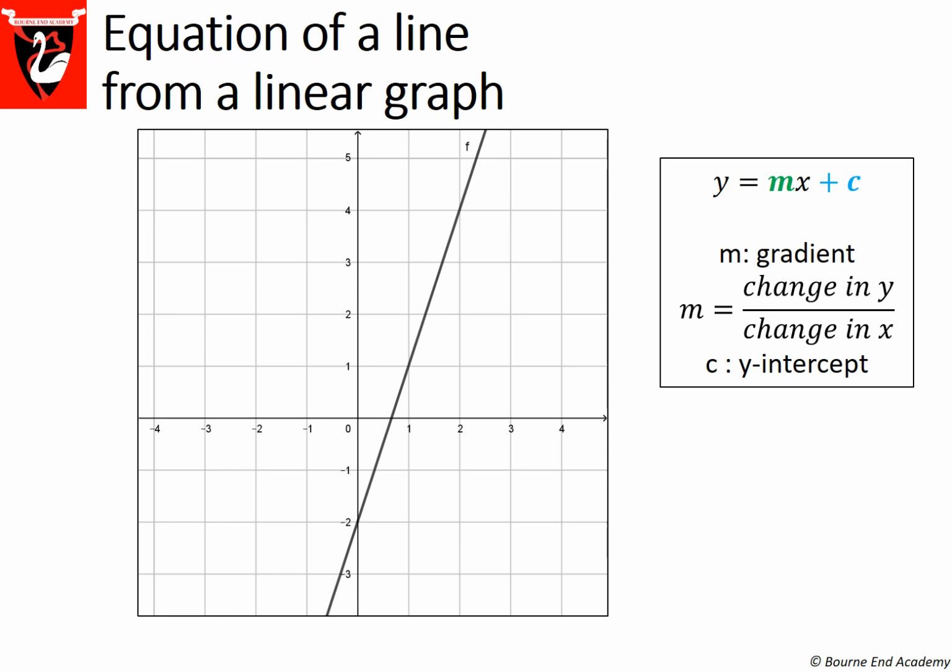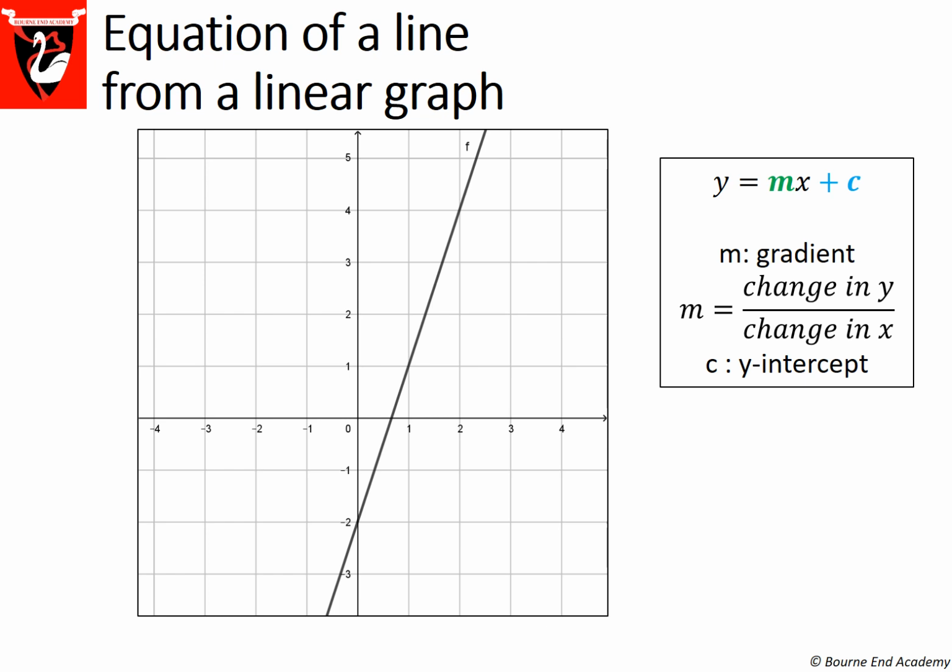M is a number called the gradient, the coefficient of x when y is the subject. The gradient represents a measurement of the steepness of the line. C is also a number. It's called the y-intercept because it is where the line crosses the y-axis. So the y-axis intercepts the line at that point.